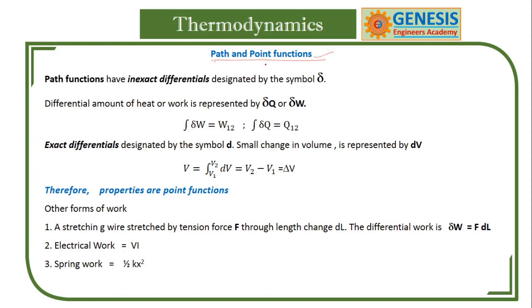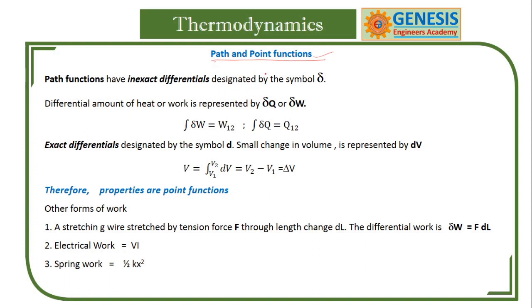Pressure can be measured at a particular point. Volume can be measured at a particular point. Temperature can be measured at a particular point. But work is not calculated or measured at a point. Work is said to be done during the process between two states.